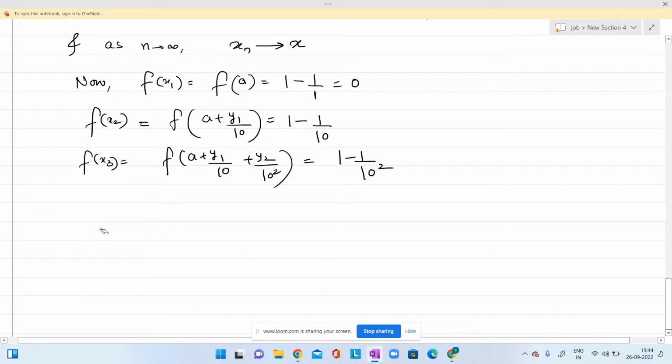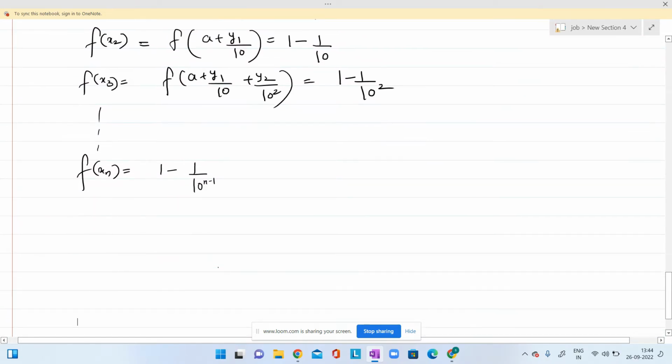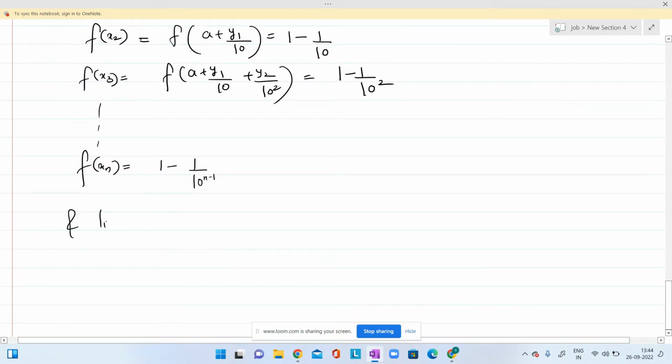F at xn, you will have 1 upon 1 minus 1 upon 10 to the power n minus 1. Okay, and limit n goes to infinity, f at xn, this is limit n goes to infinity 1 minus 10 to the power n minus 1, which will be 1, right?